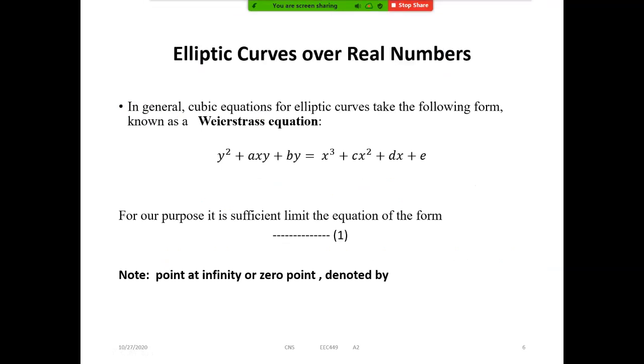This is the cubic equation, named the Weierstrass equation. But for our purpose, only y square is equal to x cube plus ax plus b is required. In this cubic equation, we have one point, the point at infinity or zero point, denoted by O.